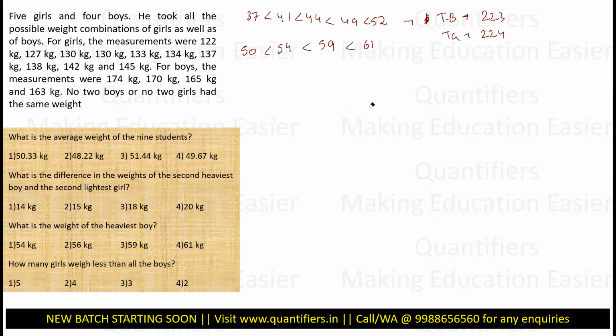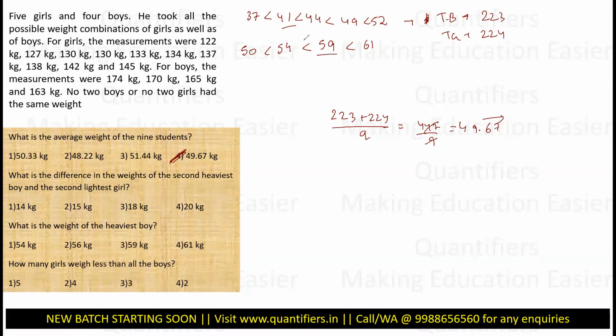Let's now move on to the questions. What is the average weight of nine students? Average weight of nine students is total weight of boys and total weight of girls, and there are nine students, so divide by 9. 447 by 9 would be 49.666, so 49.67 is the average weight. Fourth option.